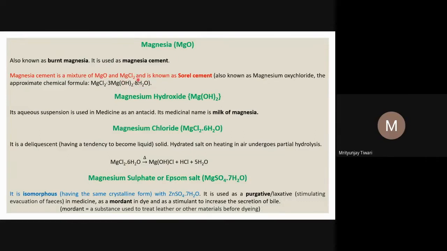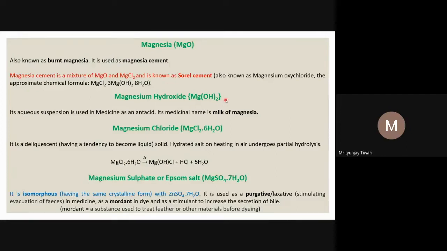To get Sorel cement, we take an aqueous solution of magnesium chloride and add magnesium oxide. Sorel cement is usually made in certain proportions, which are more common in this formula. In this ratio we usually try to form this cement: 1:3:8 molar ratio of magnesium chloride, magnesium hydroxide, and water molecules.